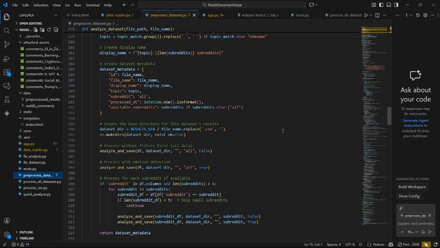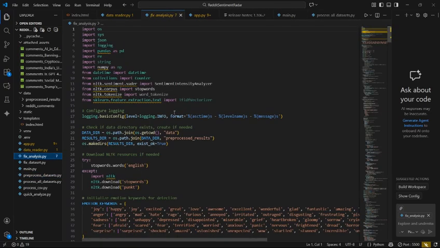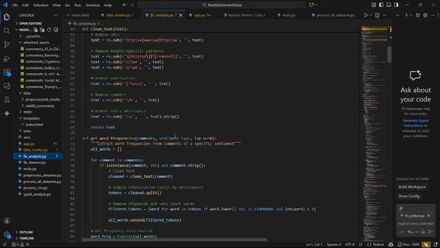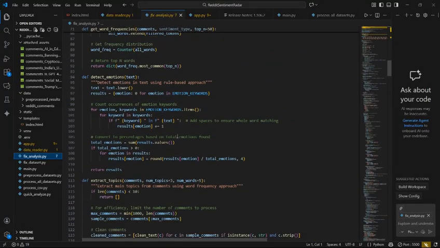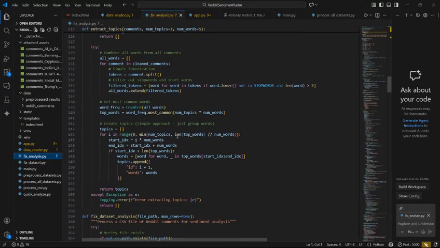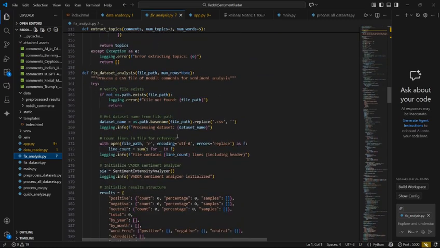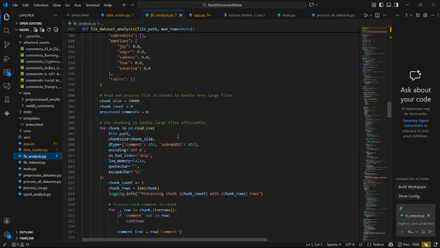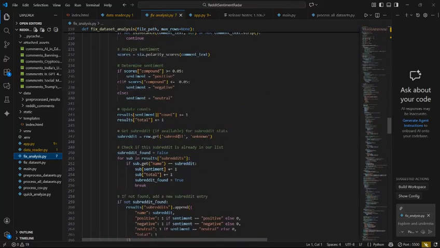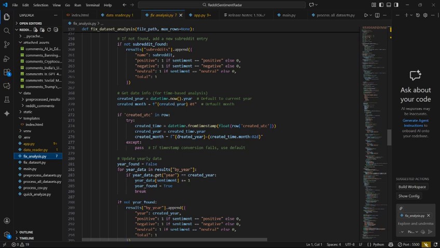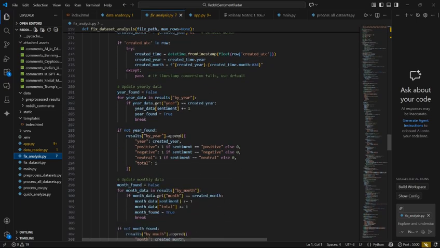Now we will be directed towards the fixedanalyzer.py. This file performs the core sentiment analysis logic. It uses a sentiment analysis library that calculates multiple emotional metrics such as positive, negative, neutral, and compound scores. The compound score is particularly important as it provides a final sentiment value that classifies text as positive, negative, or neutral. This classification is then applied as a new column in the dataset, enriching the raw data with emotional context.